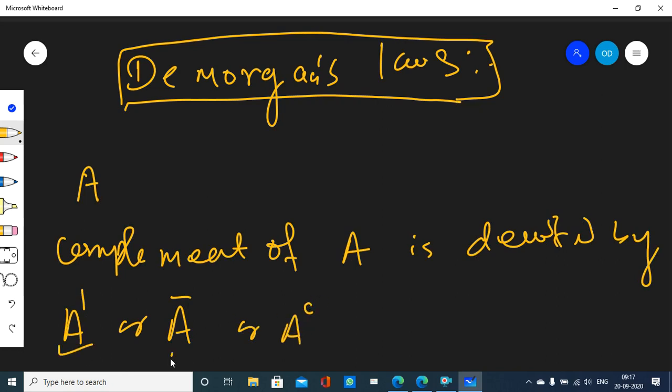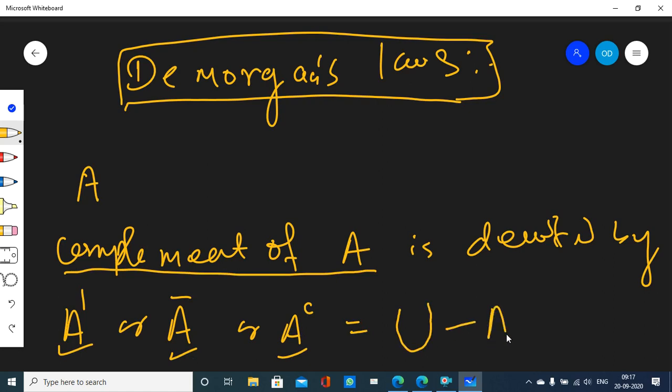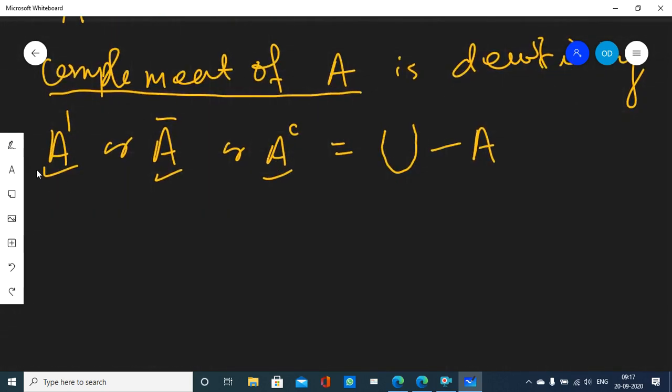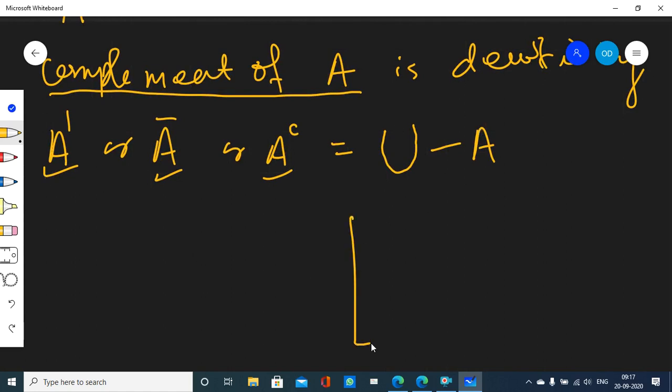All three mean the complement of A, which is equal to the universal set minus set A. All of you remember that the complement of a set is the universal set minus that set? So you just have to remove this set A from the universal set.